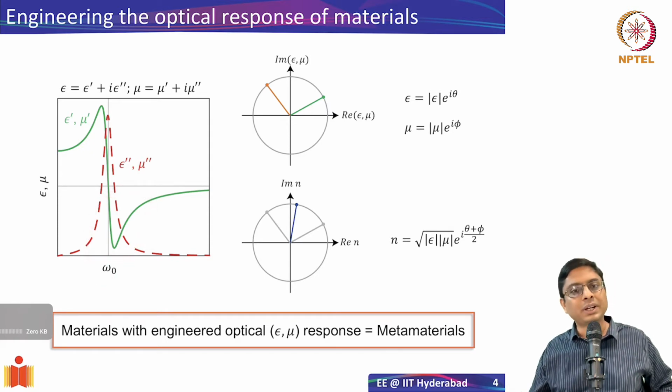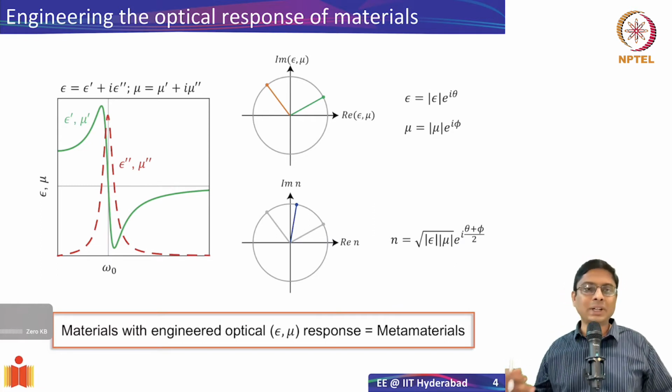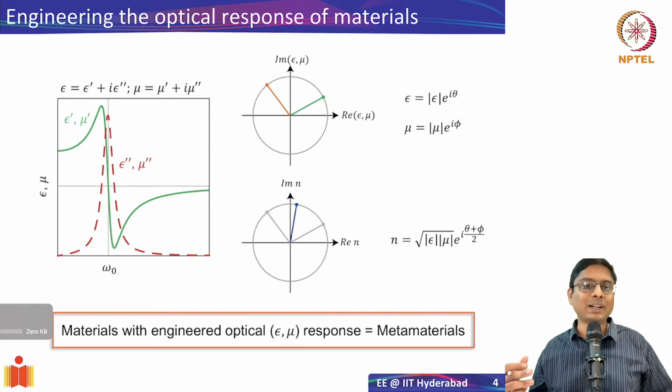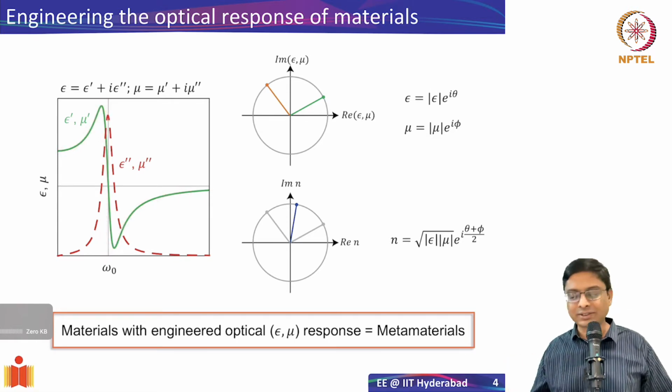We have not shown you any examples of how mu can be negative. So far we have considered mu equal to 1, but in this week's lectures, we'll actually consider how we can get a magnetic response, or how we can get the magnetic permeability mu to be not 1, but show something like this form. How do we get that? Okay, we'll consider that this week.